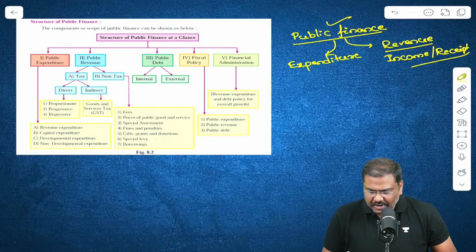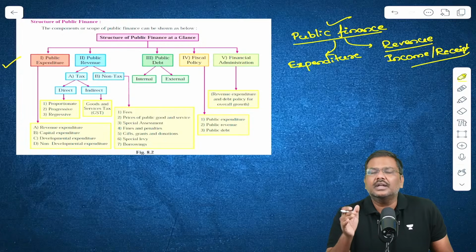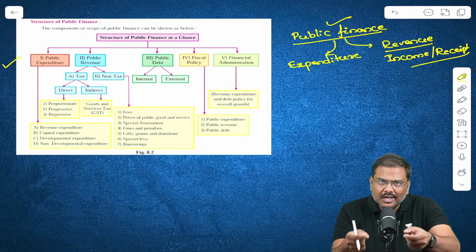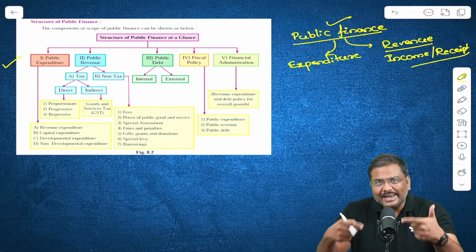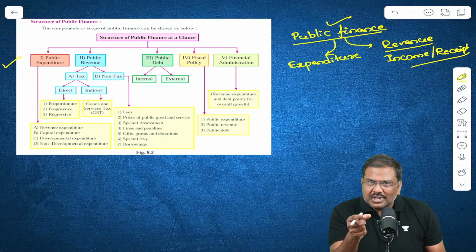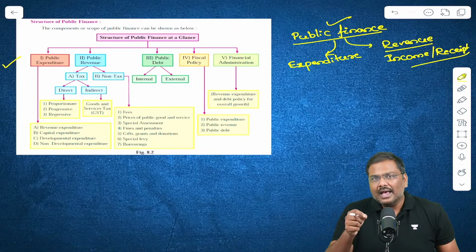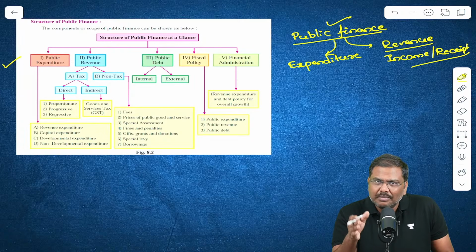And under public finance, these are the areas which we will be discussing one after another. First, we will look at what are the sources through which the government will earn the income, what are the sources through which the government will incur the expenditure, and what is the concept of debt of the government, that is the public debt as a concept. Let's understand or decode all of these one by one.